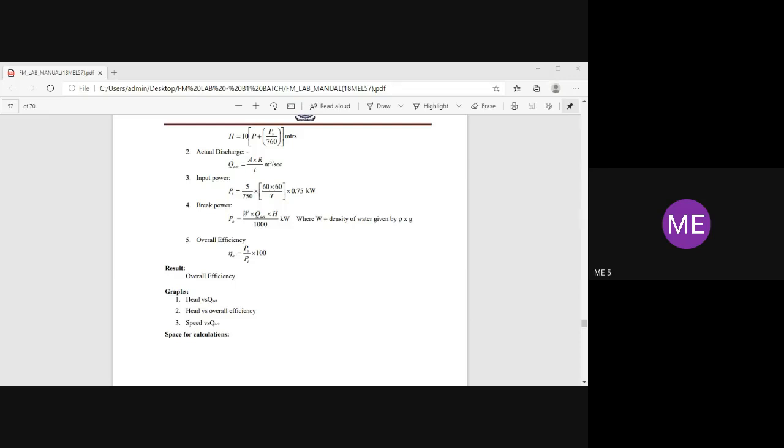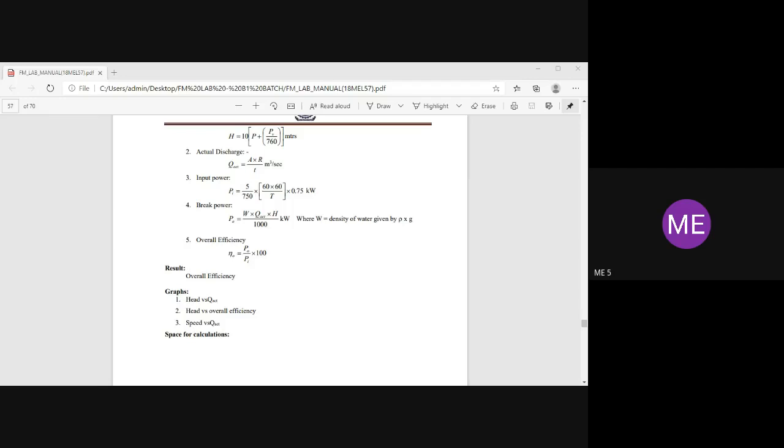Whatever readings are there, you just take 10 into 3. First reading is 3 plus 150 divided by 760. Directly take it, don't make any conversion. Just substitute the value and get the answer, that is the H you are getting in meters. Like second one is AR by T, that is actual discharge, A into R divided by T. A is your standard 0.12 meter square.